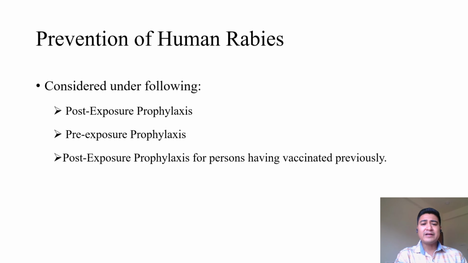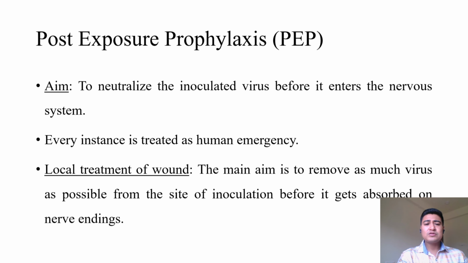How do we prevent human rabies? It is considered under the following. Number one, the post-exposure prophylaxis. Number two, the pre-exposure prophylaxis. And number three, the post-exposure prophylaxis for persons who have been vaccinated previously. Coming to the post-exposure prophylaxis, the aim of this is to neutralize the inoculated virus before it enters the nervous system. It is always treated as a human emergency.